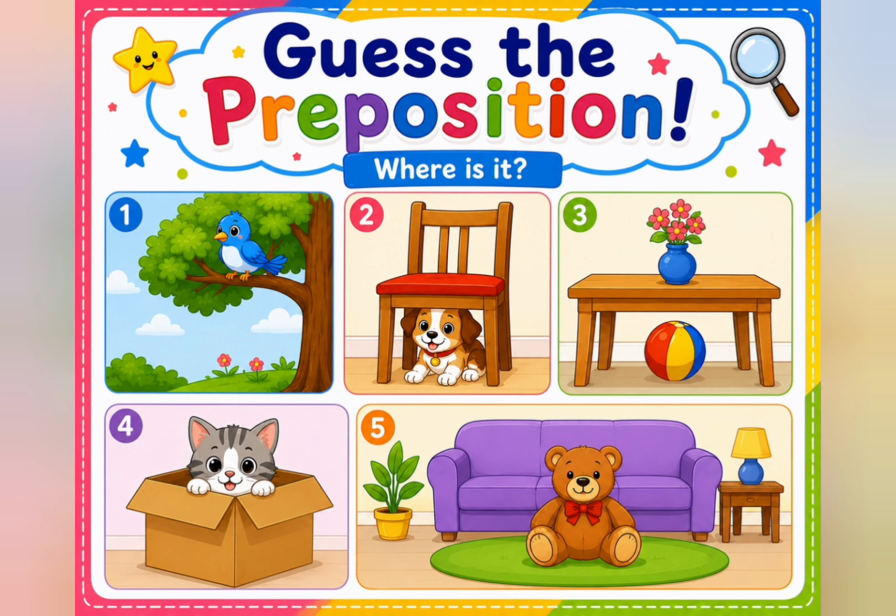Now, picture number 4. Where is the cat? Ready? 3, 2, 1. The cat is in the box. Fantastic. Last one. Picture number 5. Where is the teddy bear? Look carefully, bachcho. I am counting 3, 2, 1. Awesome. The teddy bear is in front of the sofa. Very good. You did an amazing job.